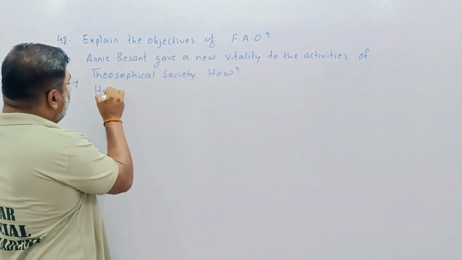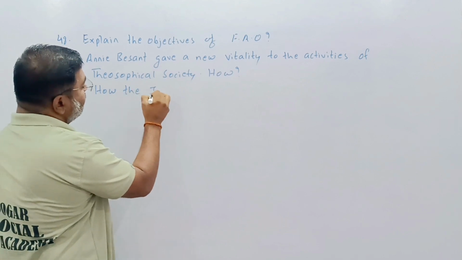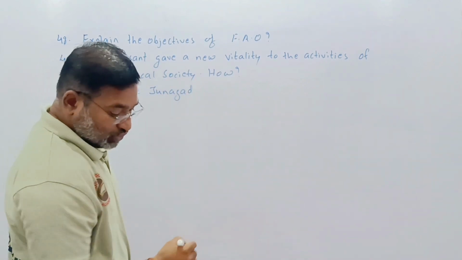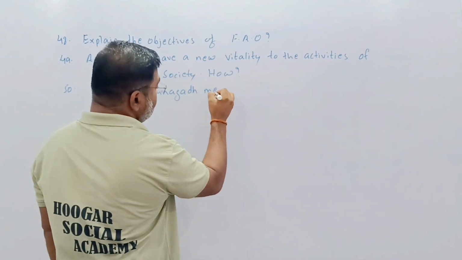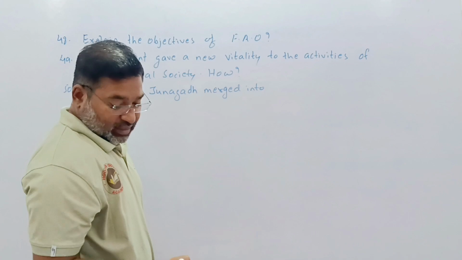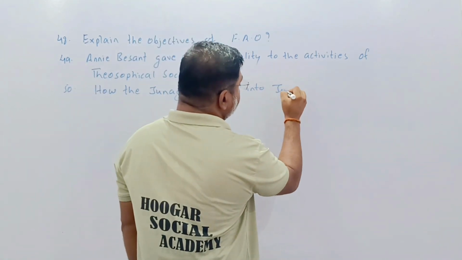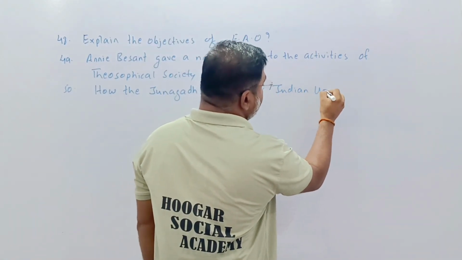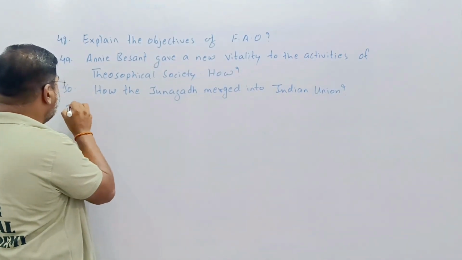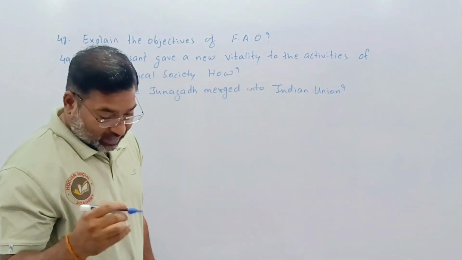Next one. How did Junagadh merge into the Indian Union? It's about Junagadh: how Junagadh became part of India.